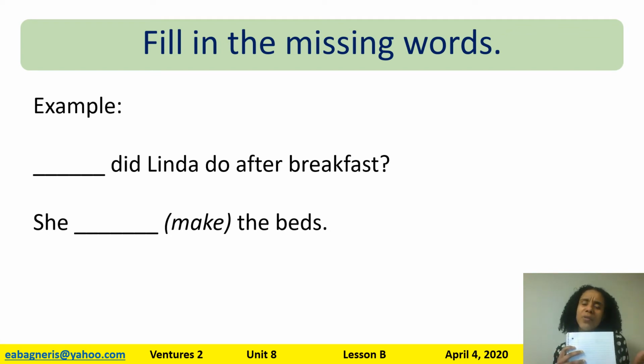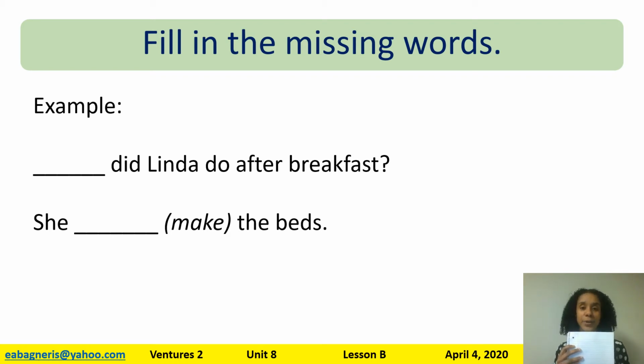How are you going to know which one to choose? Well, first, you need to look at the answer. Is the answer talking about something that they are doing, or is the answer talking about a place? These can be pretty tricky, so we will go slowly. Let's look at the first one.